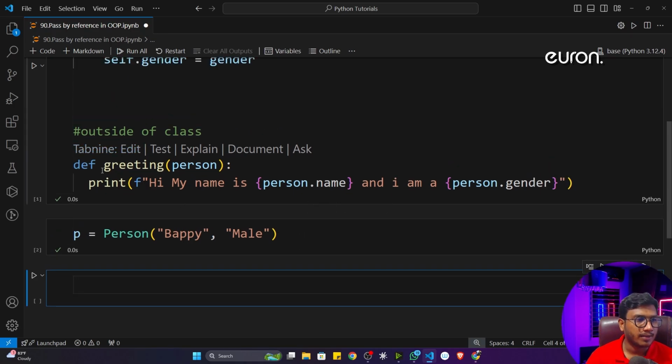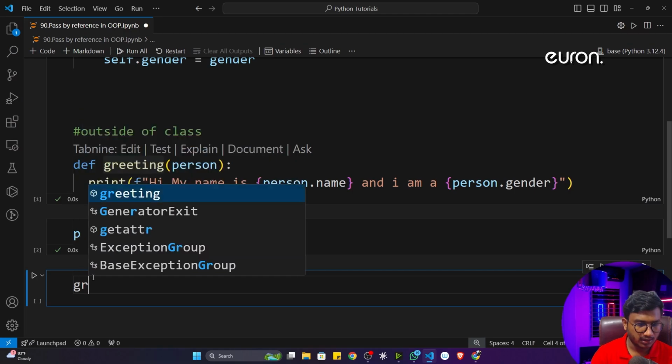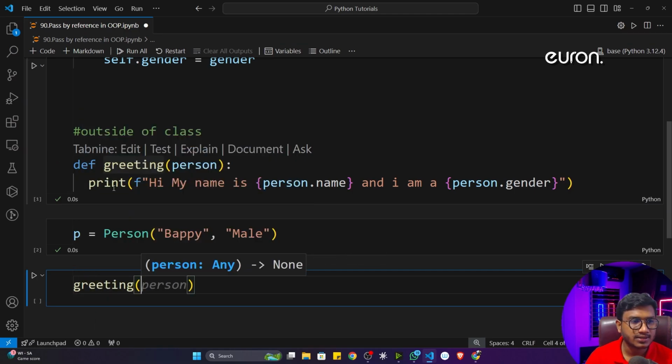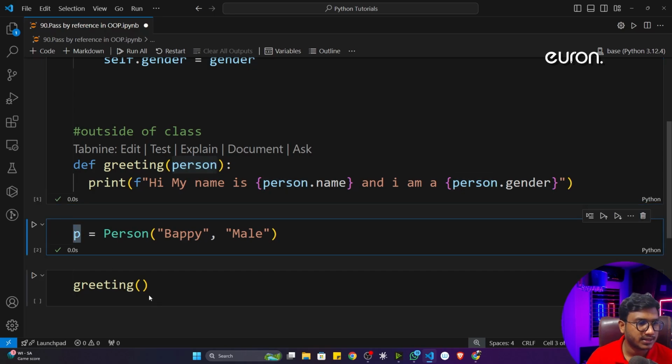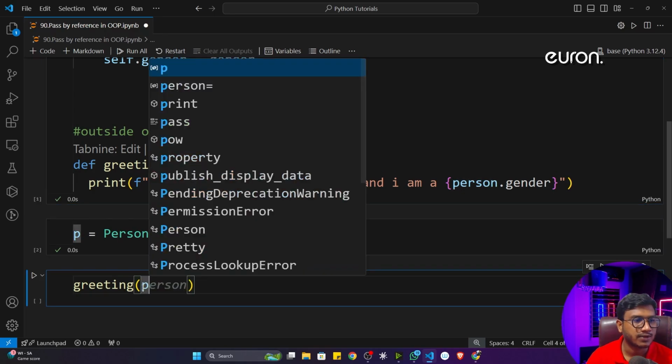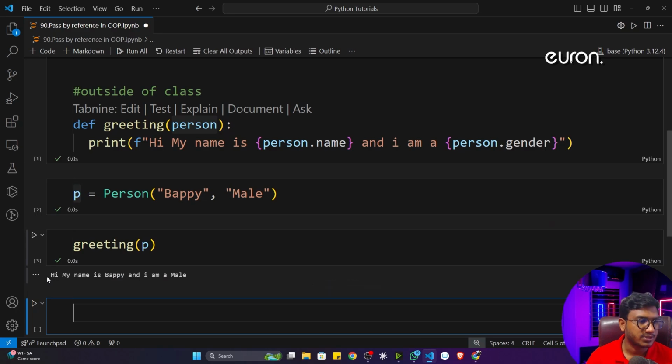Now see, I'm going to call this function right now. So I'll call greeting. And what does greeting take? Greeting takes one class object. You can see it takes one class object. Now I'll pass this class object inside this function. Now see, if I execute the program, it will show me this message. Hi, my name is Bappy and I'm a male.